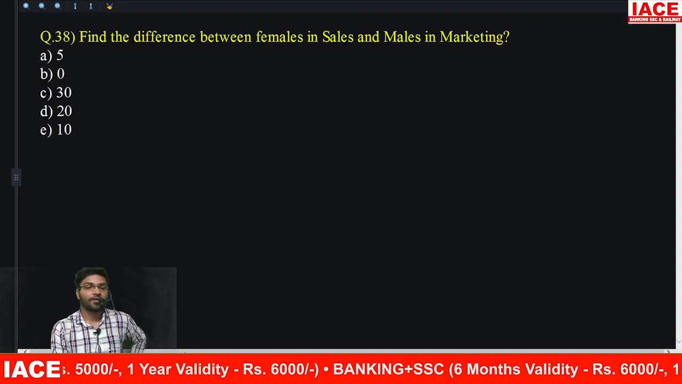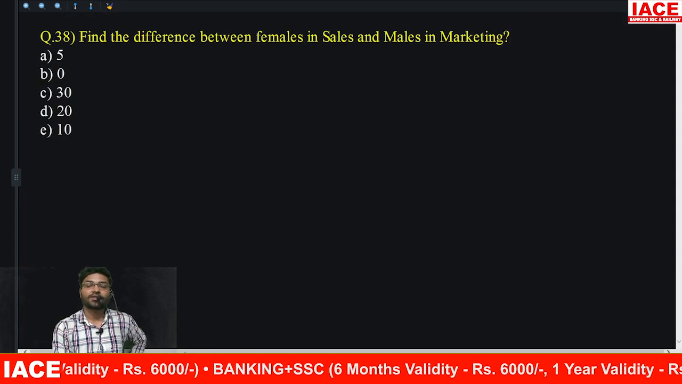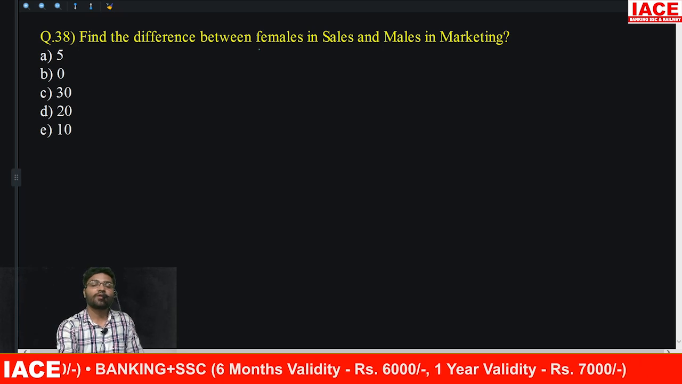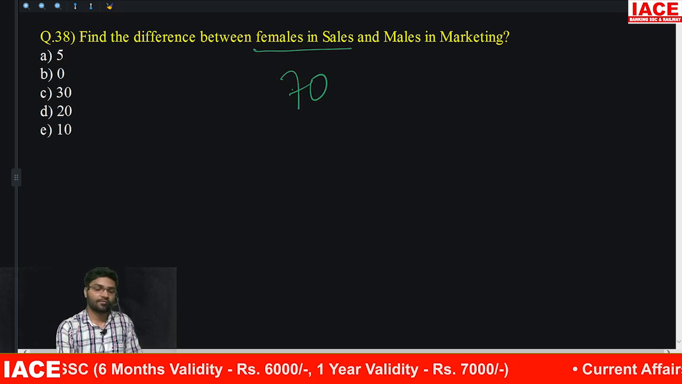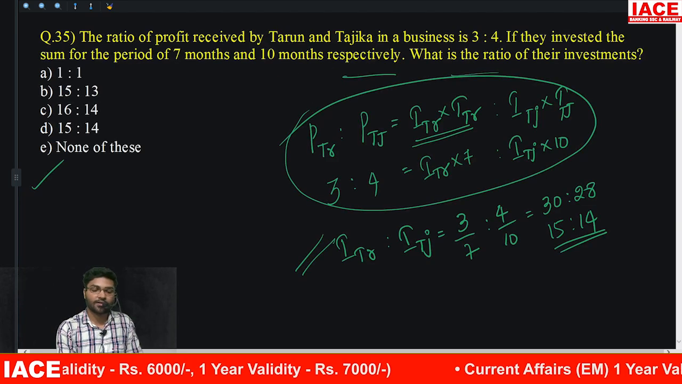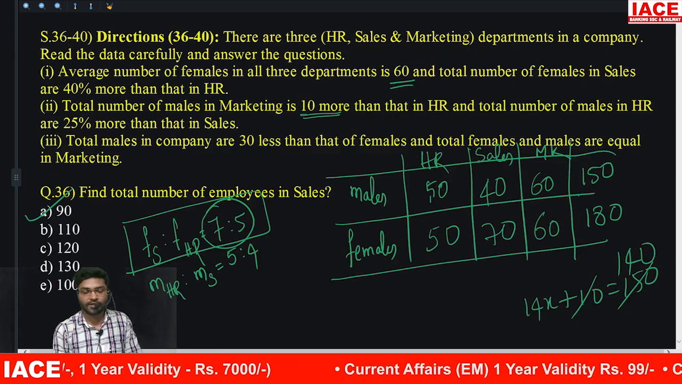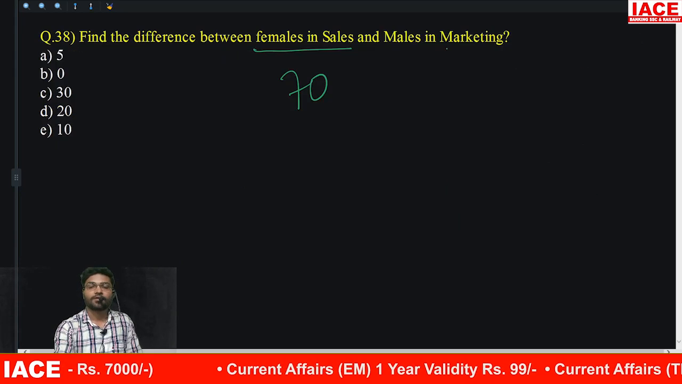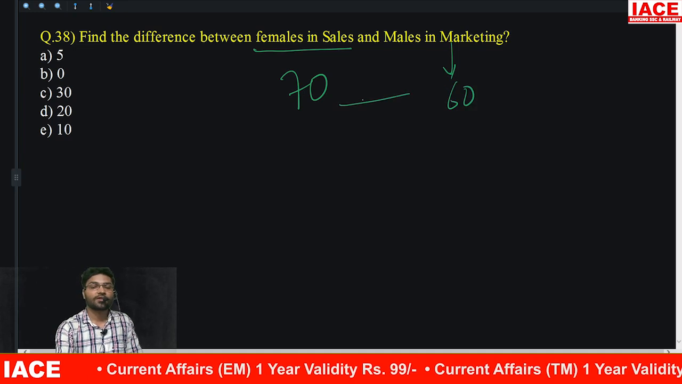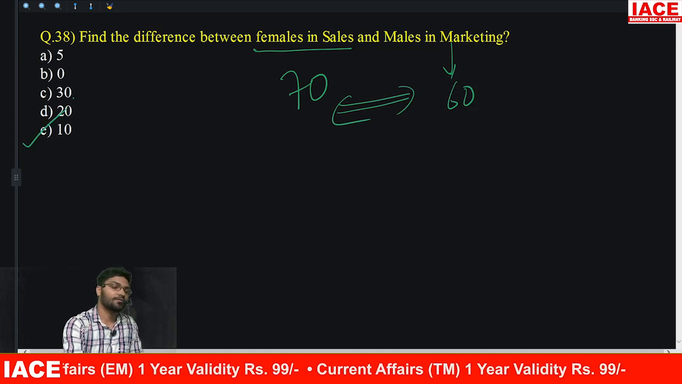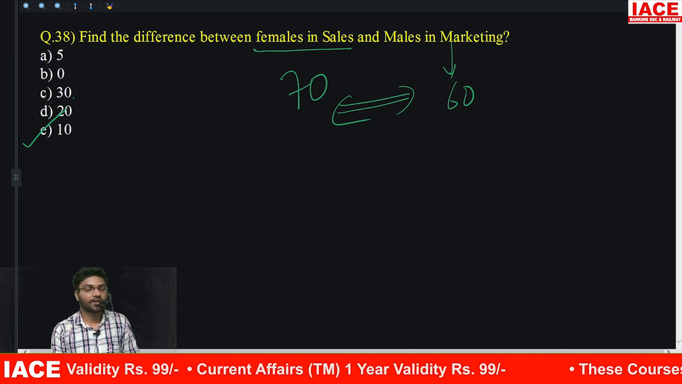38. Find the difference between females in sales and males in marketing. Females in sales just now we wrote 70. How much is males in marketing? 60. This is 60. So difference is 10. Option E will be a correct answer.